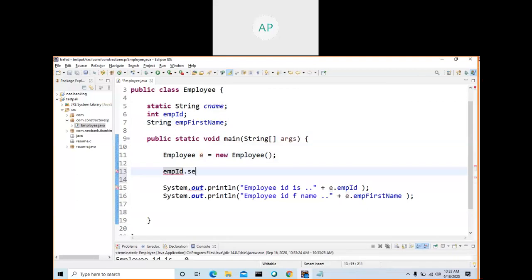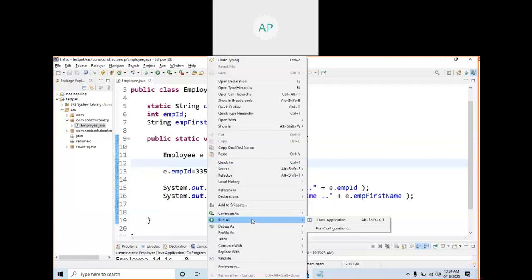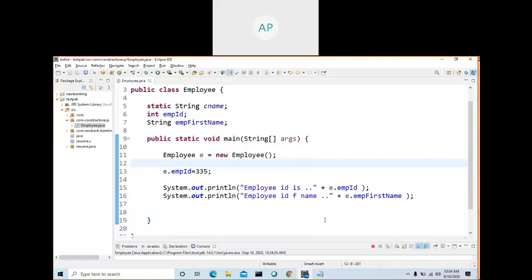Control C, Control V, dot set. No need for set. You initialize the value: e dot employee ID equal to 35. So now what you are doing here is initializing the value, or assigning the value. Now if you run, what will be the value?